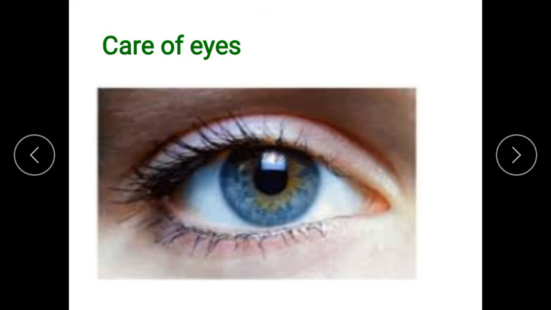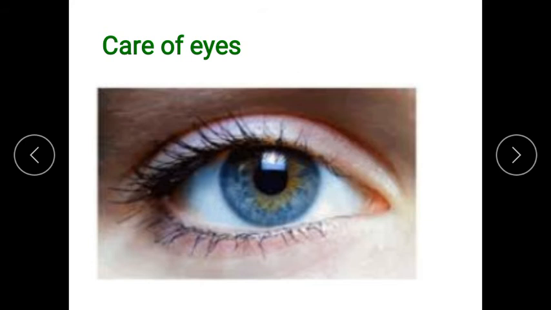Okay, so how can we take care of our eyes? You should follow the following steps. First of all, splash your eyes with clean water 2 or 3 times. Put clean water on your eyes 2 to 3 times. Do not read in dim light. You should not read in dim light, in moving vehicles, or while lying down, and proper light should be there.